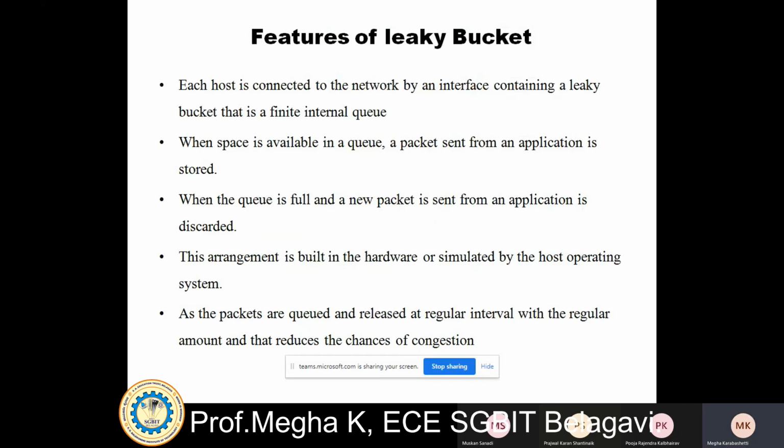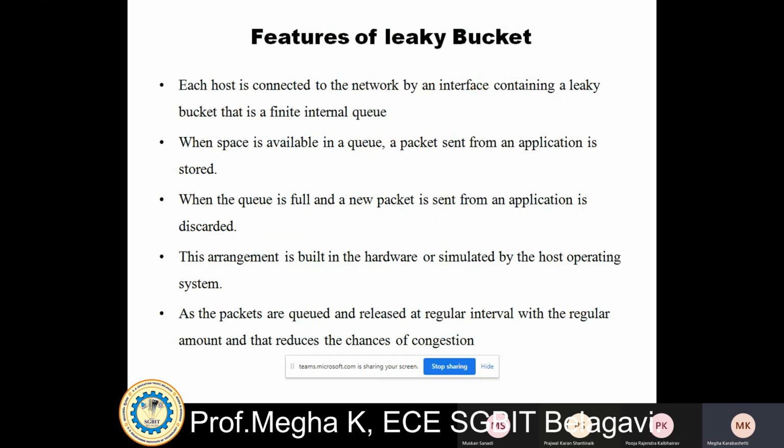Here, not only is the bucket being filled, but the water is also thrown out through those holes at a constant rate. So in such cases the congestion is controlled.